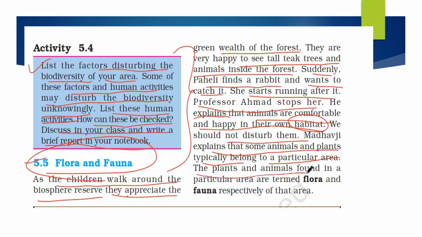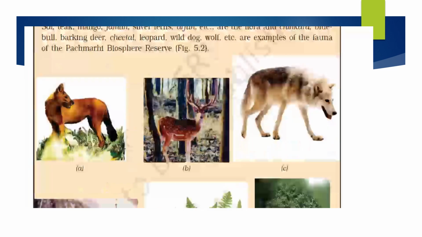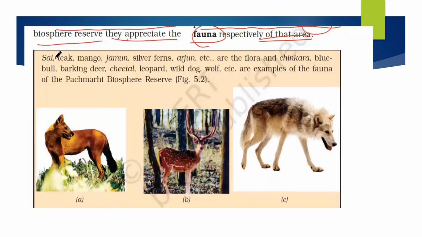So these plants and animals are found in a particular area and are termed as flora and fauna respectively of that area. So the plants and animals that are found in a particular area are termed as flora or fauna of that area respectively, right? So like we can say that sal, teak, mango, jamun, silver ferns, arjun, they are the flora, and chinkara, blue bull, barking deer, cheetal, leopard, wild dog, wolf are examples of fauna in the Panchamari Biosphere Reserve.